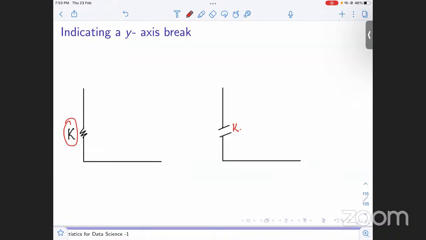This k represents where the baseline is starting. In the previous case, it was 75, so we would say 75. Now whoever knows statistics and knows this is a truncated graph will comprehend that the baseline is starting from 75, not from 0. So this is the way you indicate a y-axis break.